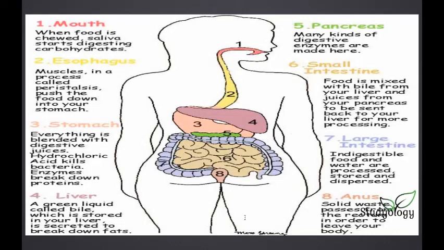Next is the digestion process. The digestion process includes the stomach, the liver, pancreas, small intestine, and large intestine. Next is the excretion. Excretion includes the anus. So these are the 3 main types, and all the organs we studied today are included in these 3 types.